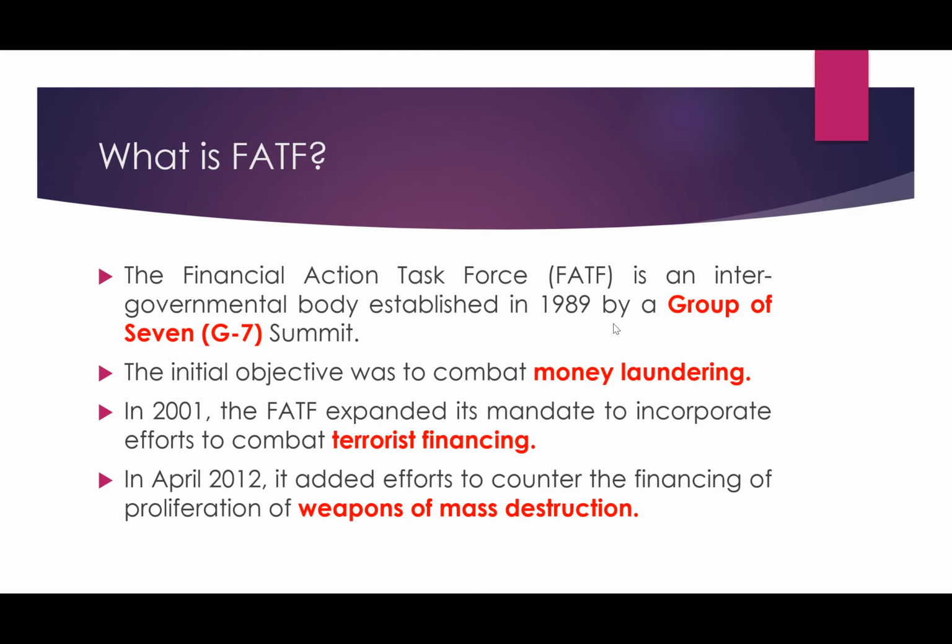So why was FATF created? The initial objective was to combat money laundering. So initially it was only to fight against money laundering. So what is money laundering? It basically means that if a person is earning money from illegal means, that person will try to hide or conceal the origins of that illegal money. They also try to show that black money as white money. All this is called money laundering, or the laundering of money.